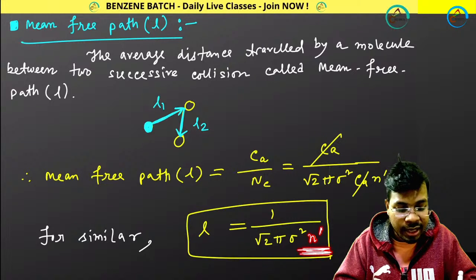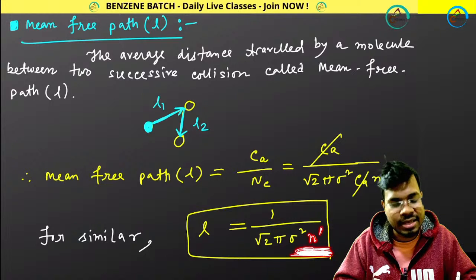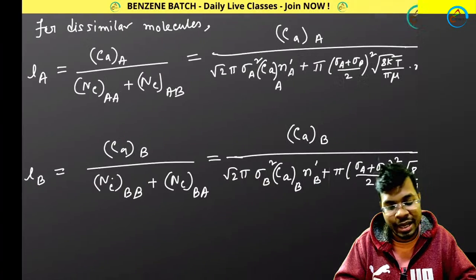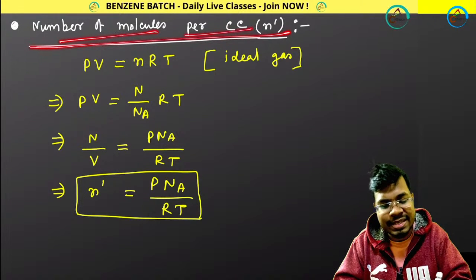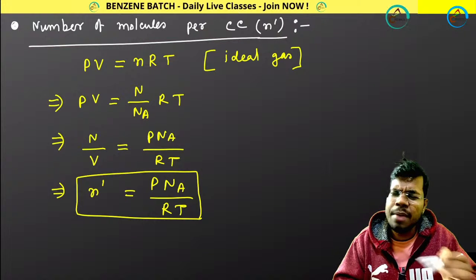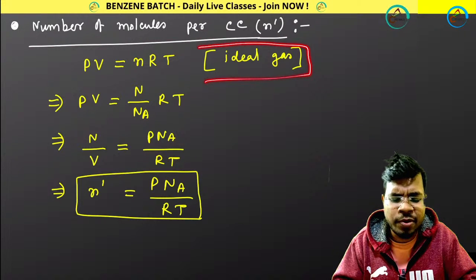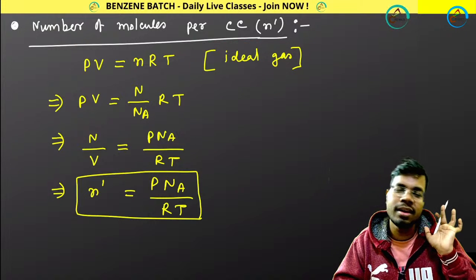N prime means number of molecules per cc. That means density of the system, gas molecules. Number of molecules per cc, that is your n prime. So how to calculate n prime? Let me show you that one. Number of molecules per cc or per unit volume. So suppose I am considering ideal gas. Even in examination, questions will be asked from ideal gas. So be careful.